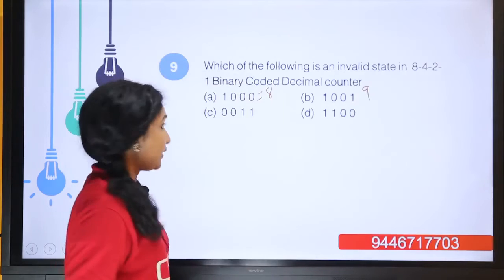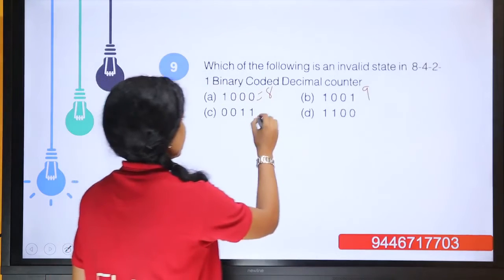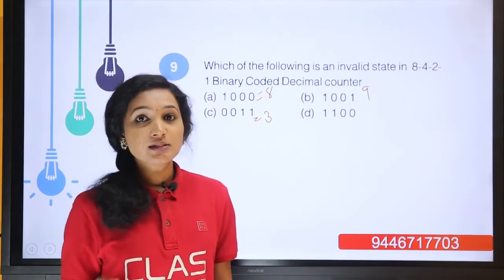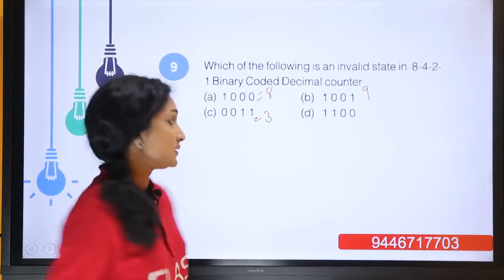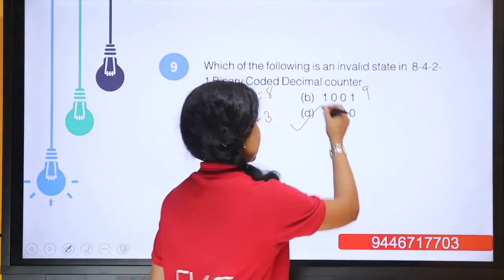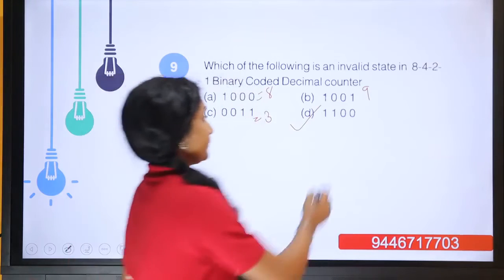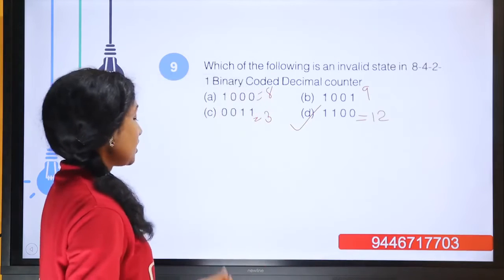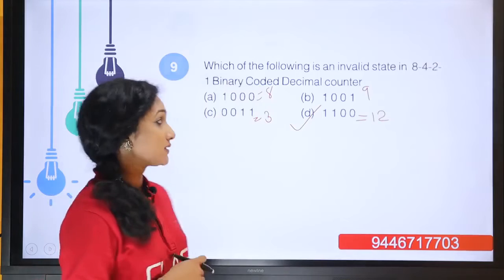Here A is also valid one. And for 0, 0, 1, 1, it is equal to 3, it's also a valid state. But here option D, 1, 1, 0, 0, which is equal to 12 in decimal, it's not a valid BCD. So our option is D, which is equal to 12. So we are moving to the next question.